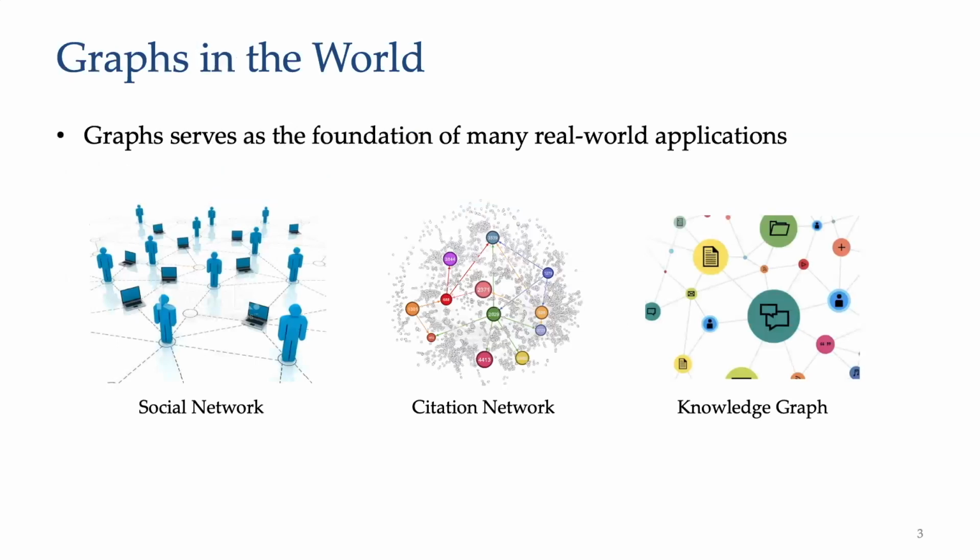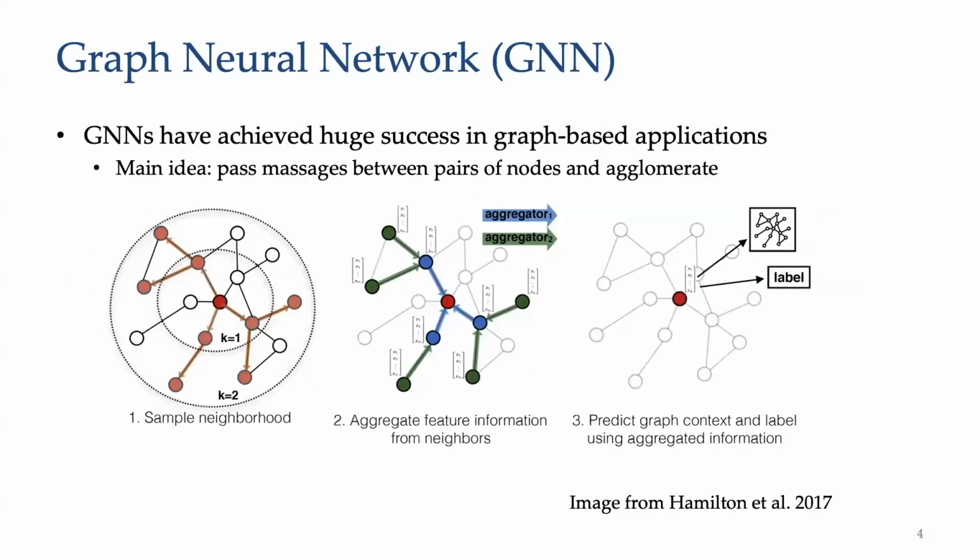Graphs are everywhere and serve as the foundation of many real-world applications like social networks, citation networks, and knowledge graphs. Recently, graph neural networks have achieved huge success in those graph-based applications. The main idea of GNN is to recursively sample and aggregate neighborhood features to generate node embeddings.